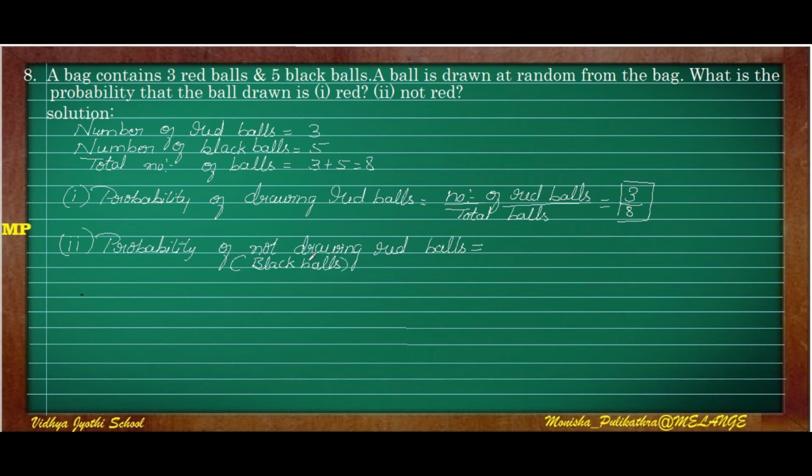So probability of not drawing red ball in the sense it is black balls. So we can write number of black balls divided by total balls. So number of black balls is 5 and total number of balls is 8. So the answer for second question is 5 by 8. I hope you understood this.